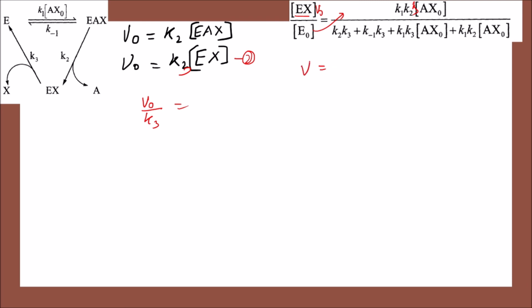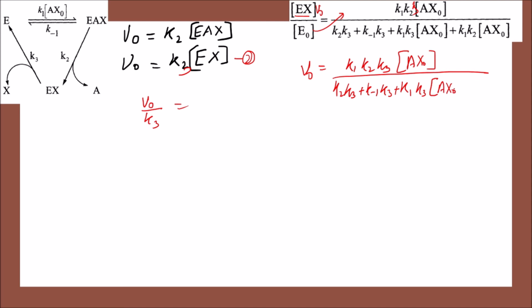So V naught is equal to K1, K2, K3 into AX naught by K2, K3 plus K1 minus 1 K3 plus K1 K3 AX naught plus K1 K2 AX naught.